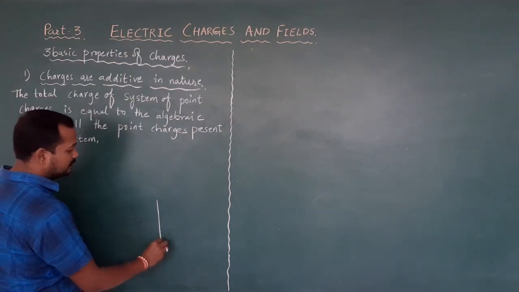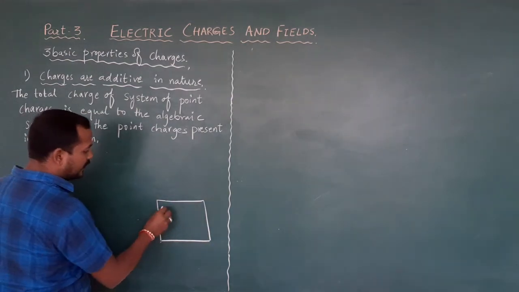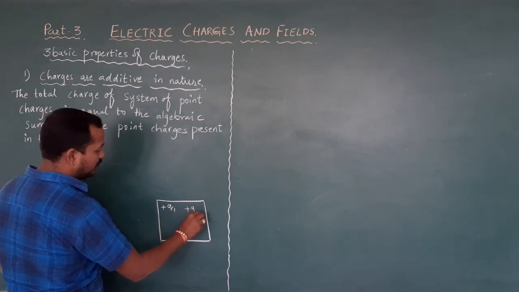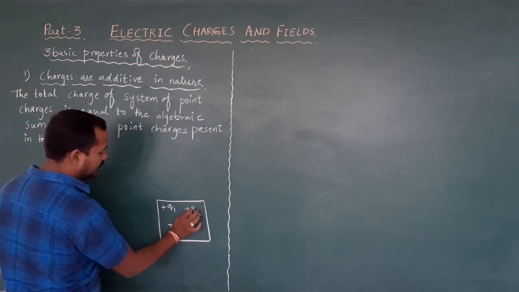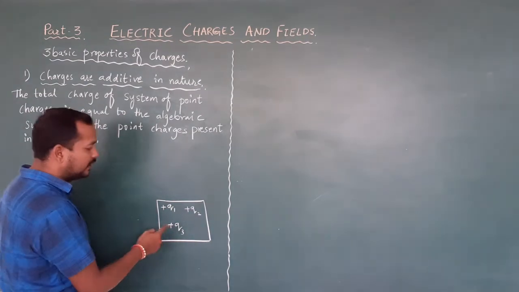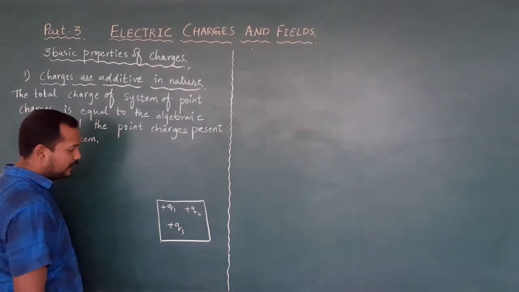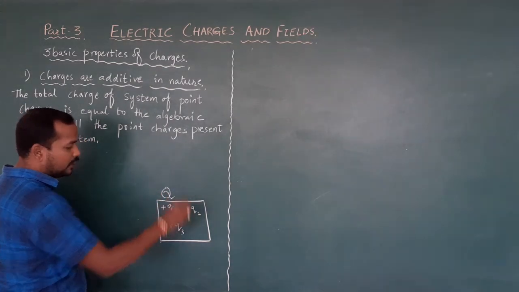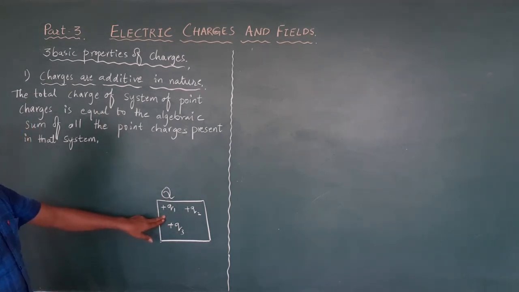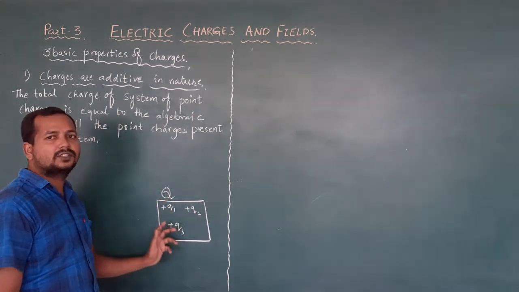Let us consider a system. This is one system, correct? In this system, there are certain charges, for example plus Q1, plus Q2, and plus Q3. Here Q is also represented as a charge. So there are three charges. What is the net charge of the system? That is capital Q. According to the definition, the net charge of the system of point charges is equal to the algebraic sum of all the charges present in this system.